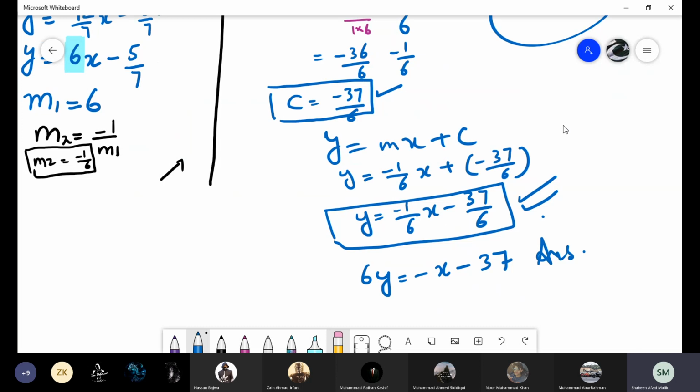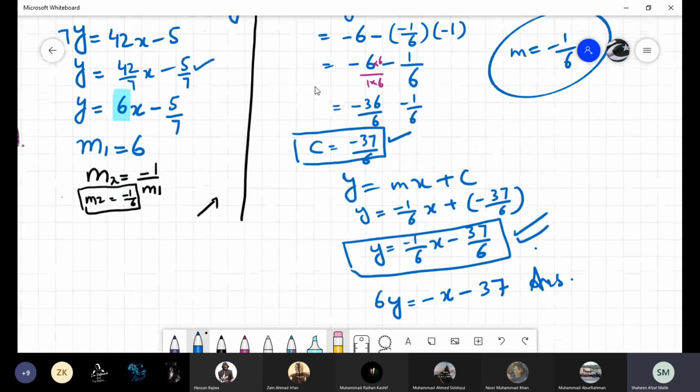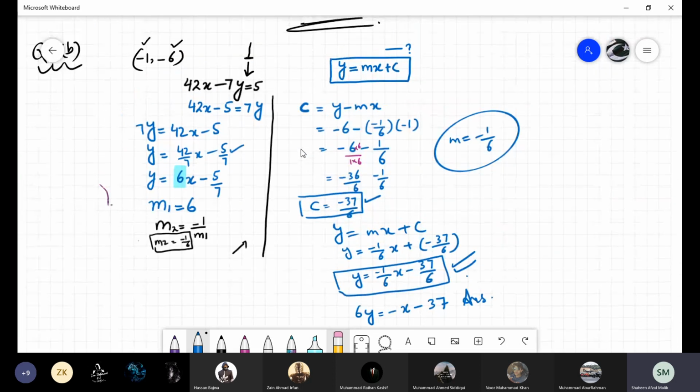I'm repeating it. The question was the same as question 5 we did yesterday, but yesterday we did it with parallel lines. Now one pair of coordinates is given and one equation of a line is given, and they said that this line is perpendicular to the line which you can find out by the coordinates. As the coordinates are given, we have values of x and y, but we don't have the slope.